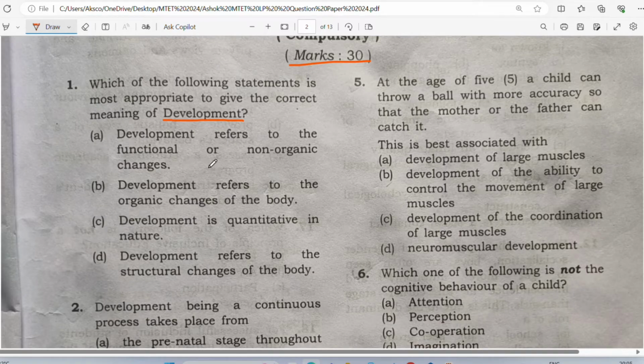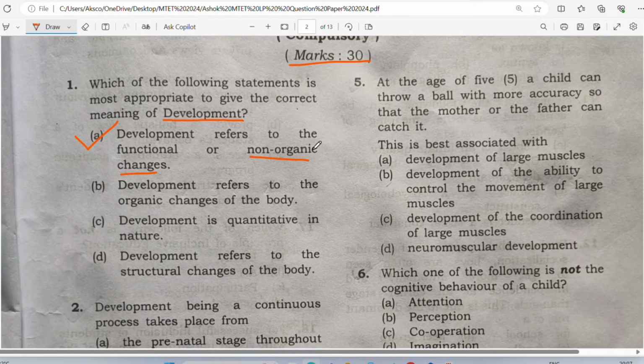You pause the video and answer. So the correct answer here is A, which says that development refers to the functional or non-organic changes. You cannot say today or tomorrow that yes, I have developed completely, because development is a lifelong process. It goes from womb to tomb.